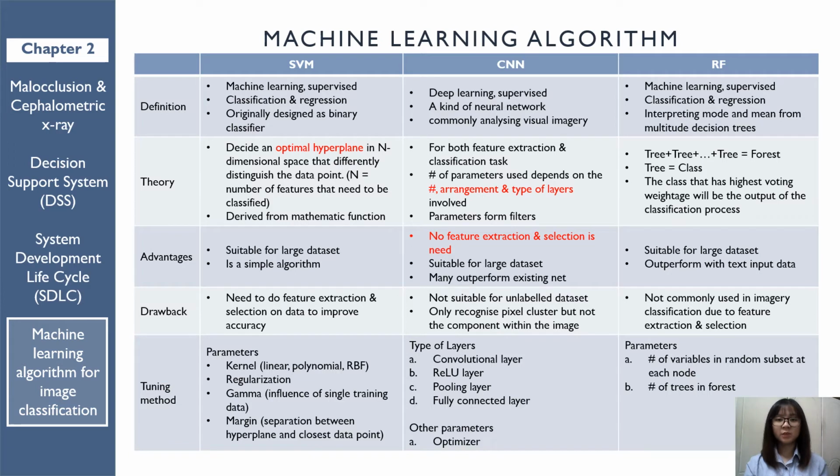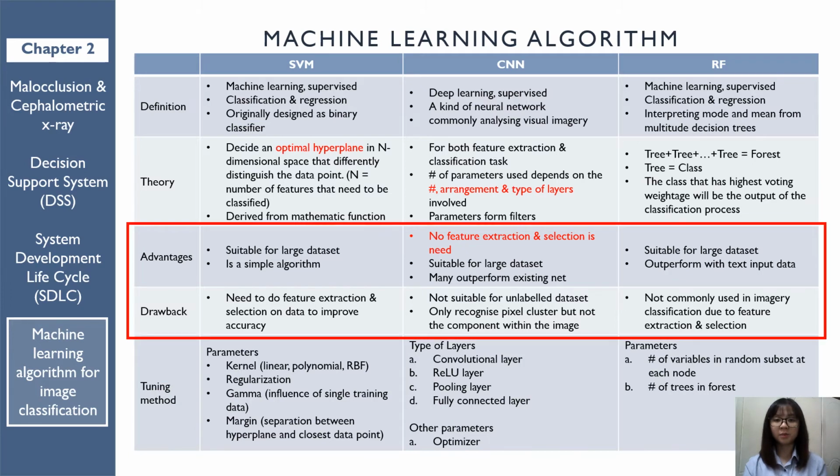In this slide, SVM, CNN, and RF algorithms will be discussed. The table has listed down the definition, theory, tuning method, pros and cons of each algorithm. Since the three of them are common machine learning algorithms which are familiar to us, I will only focus on the pros and cons of each algorithm.